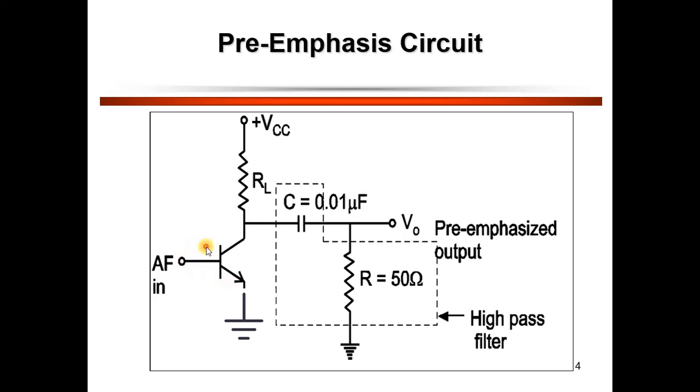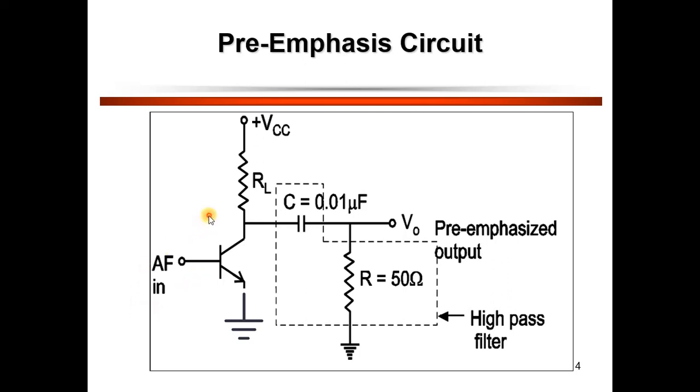The pre-emphasis circuit allows high modulating frequencies to modulate the carrier at a higher level. This causes more frequency deviation. The figure shows the pre-emphasis network. It is actually a high pass filter, or it acts as a differentiator. It produces a constant increase in amplitude of the modulating signal with an increase in frequency.